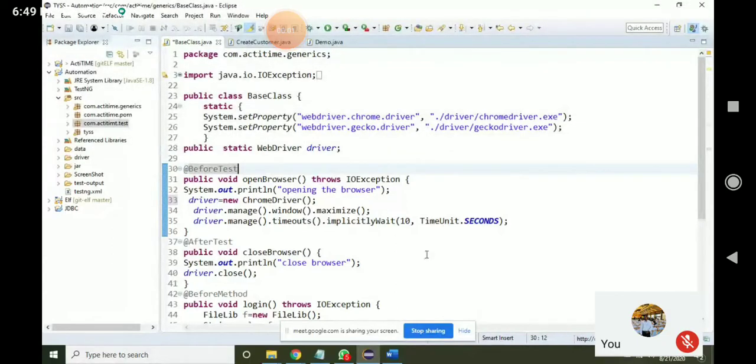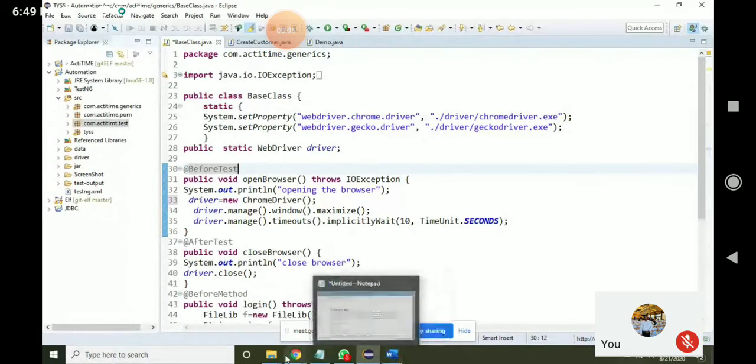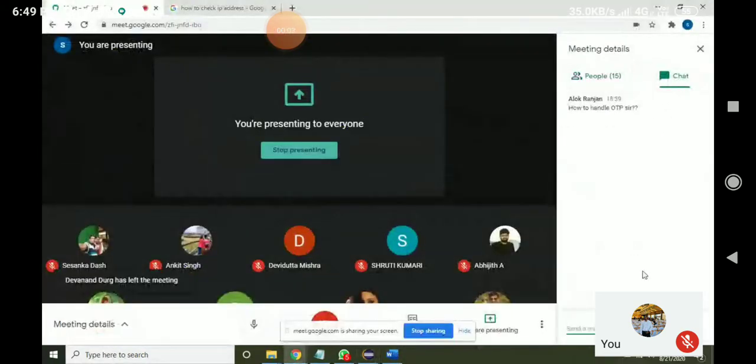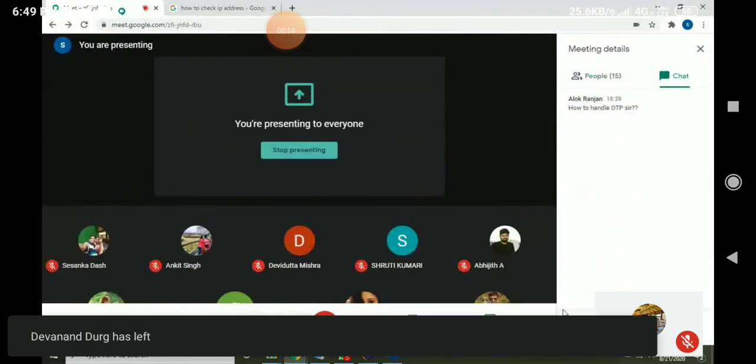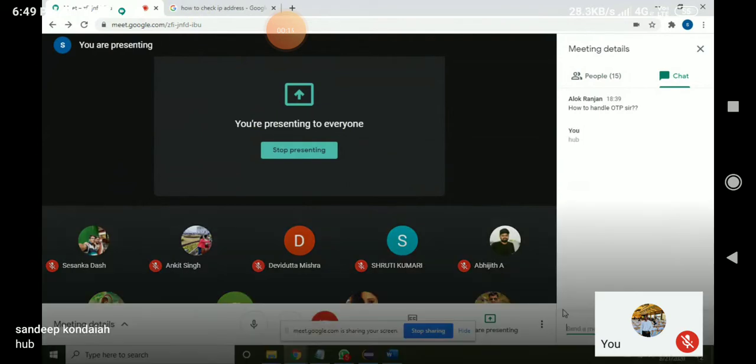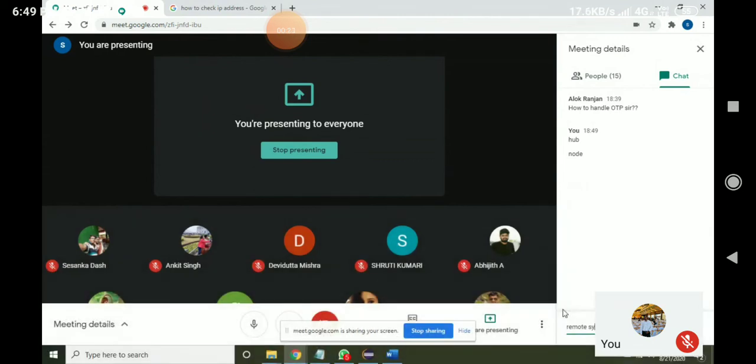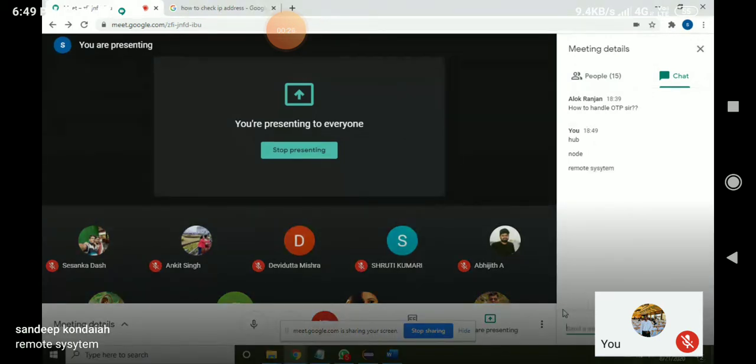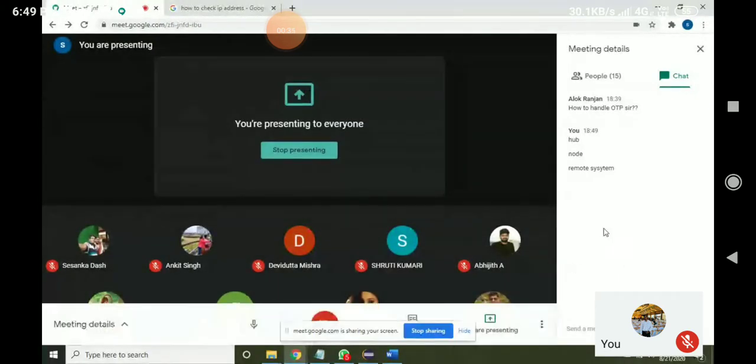Hub means a central system, a centralized system. There will be two things: one is hub, and one more is node, guys. Node means remote system. Node is also called a remote system. Everyone keep your IP address ready.